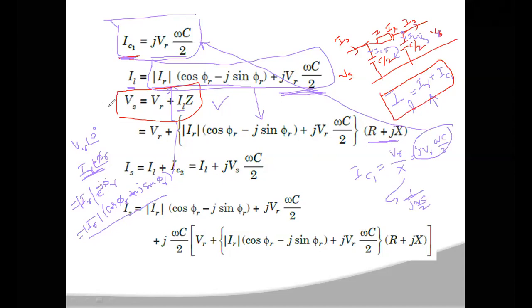So you got the sending end voltage VS also. Sending end voltage VS is equal to VR plus magnitude of IR into cos phi r minus j sin phi r plus jVR into omega C by 2 into R plus jX.